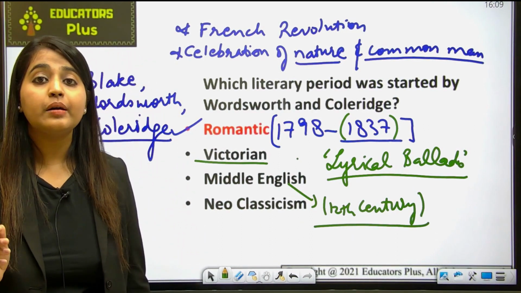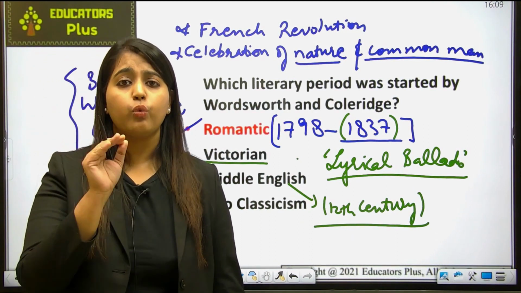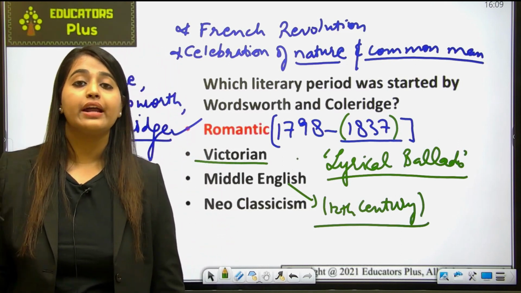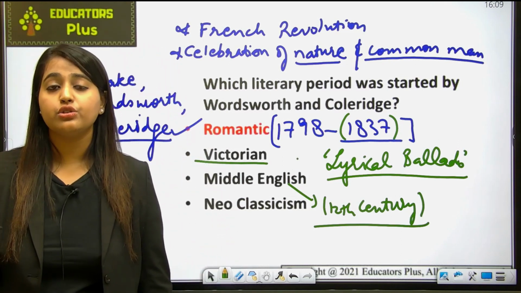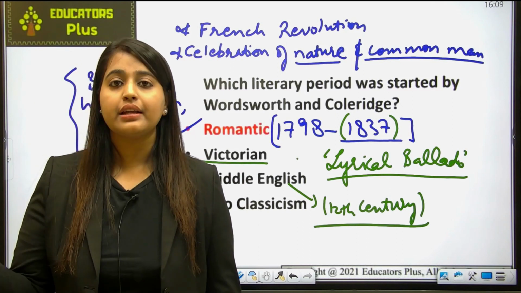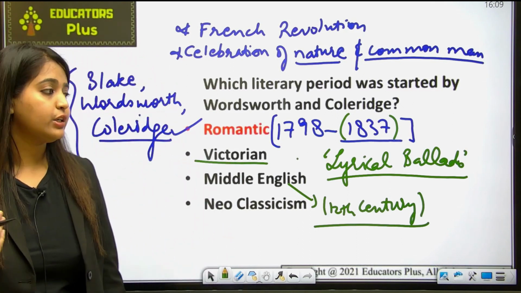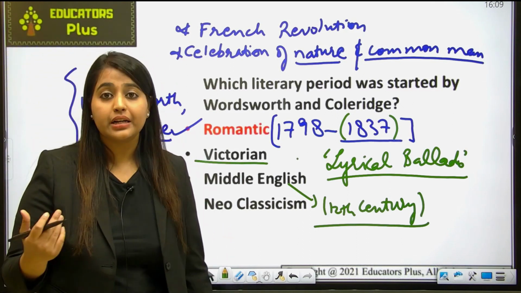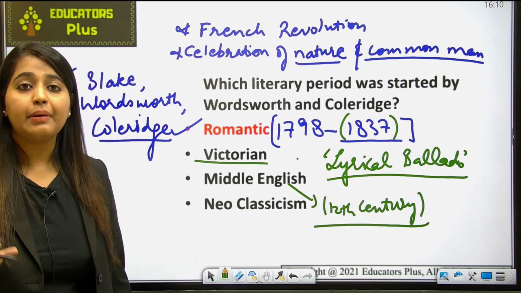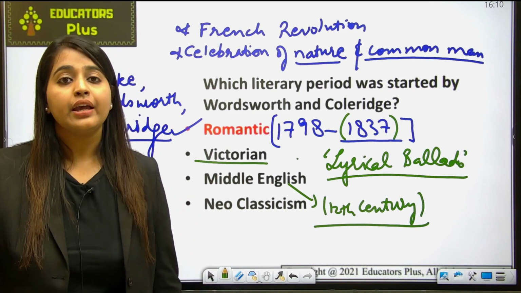Okay, also remember that during this time English became widespread and the printing press regularized the language. So before the 12th century the printing press was not there. So basically after the arrival of the 12th century, when people started Middle English, the printing press came and books again started proliferating in a huge number.